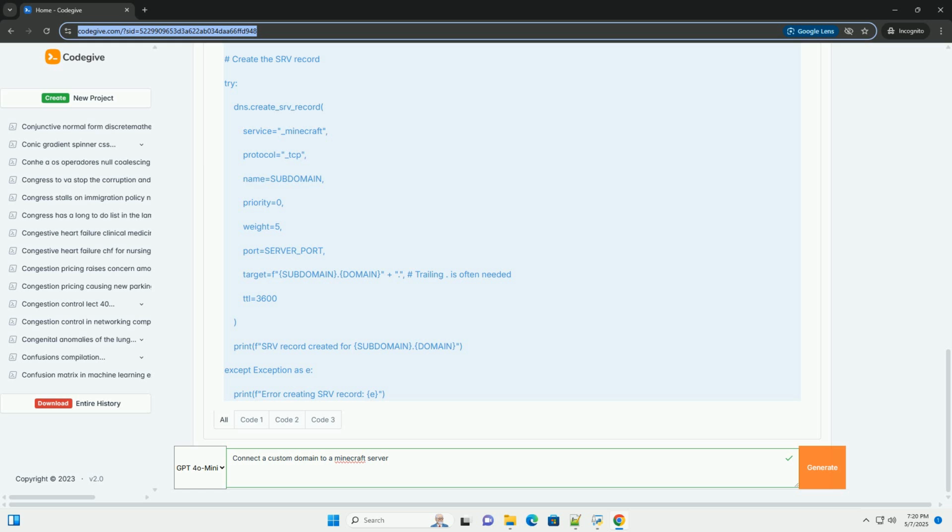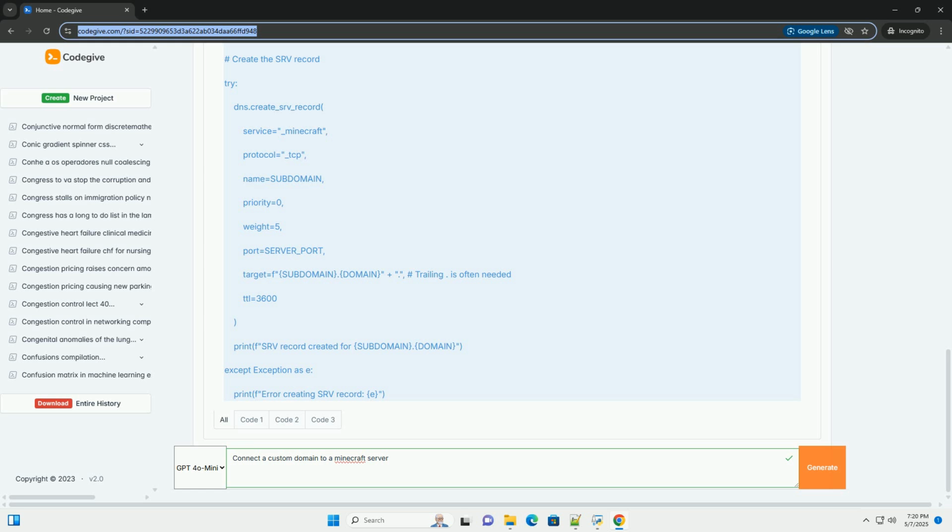5. Create an SRV record. This is the most critical step for allowing players to connect without entering the port number. Add a new record. Choose the SRV record type. The fields can be a bit confusing, but here's how to fill them in. Service: underscore Minecraft, note the underscore. Protocol: underscore TCP, note the underscore.